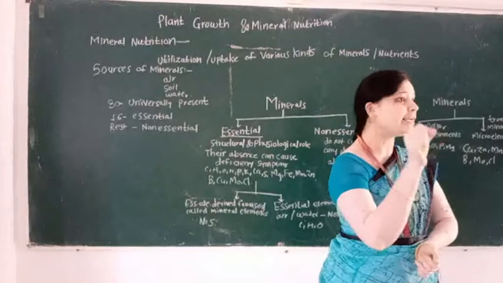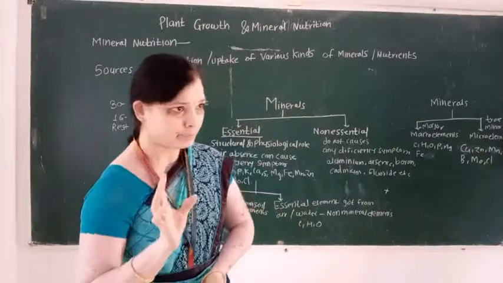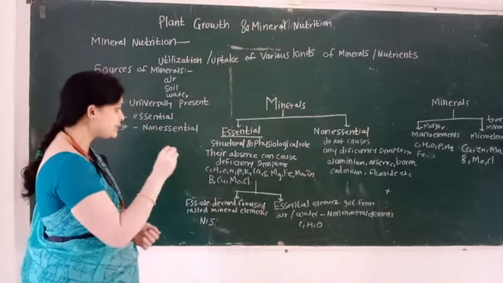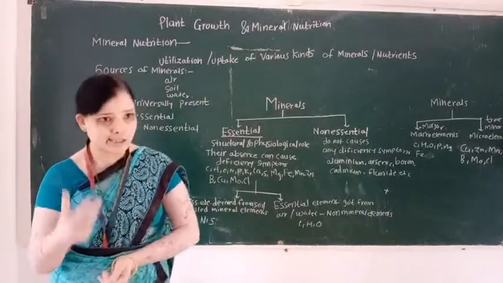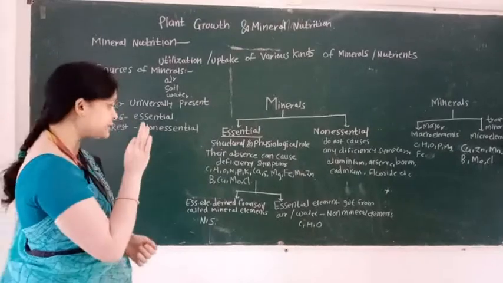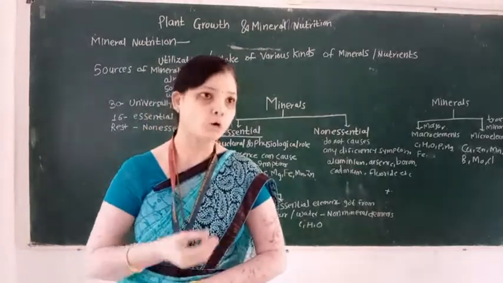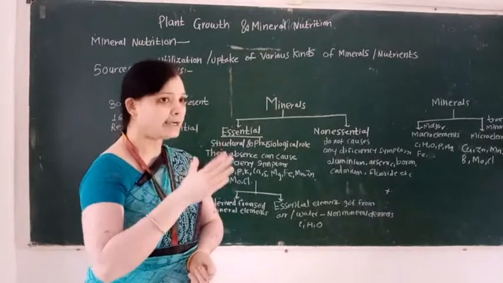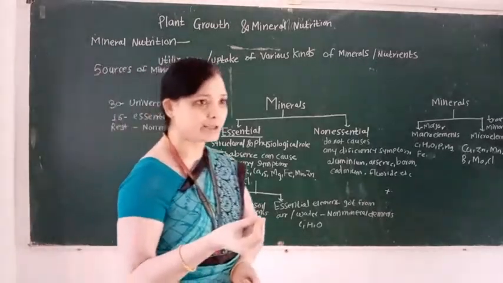When essential elements are deficient, they cause deficiency symptoms in the plant body, for example stunted growth, premature leaf fall, premature flower fall, chlorosis, and another deficiency symptom, necrosis.